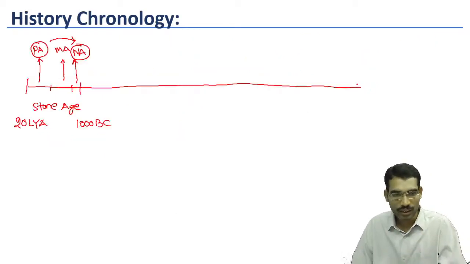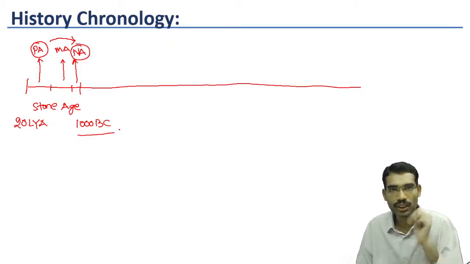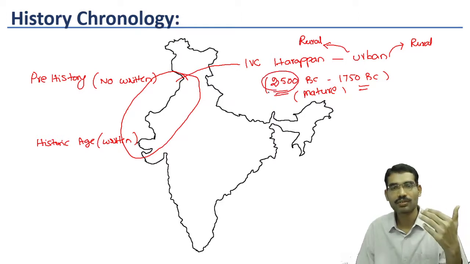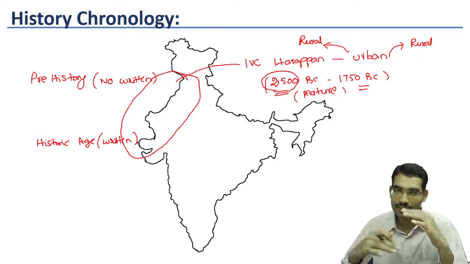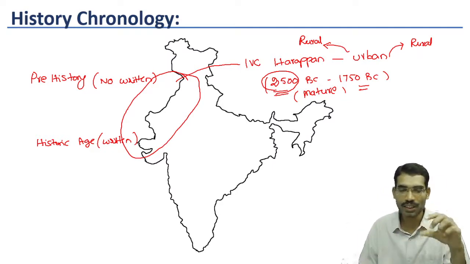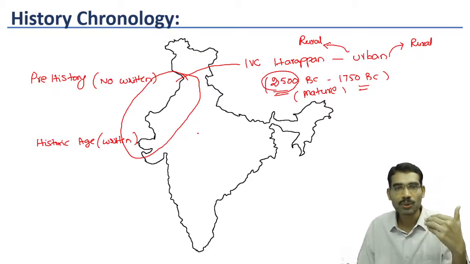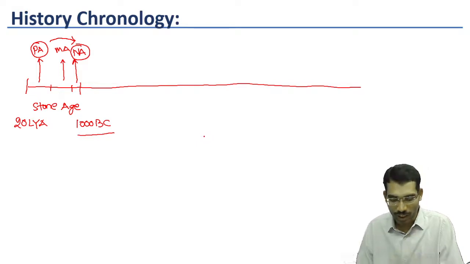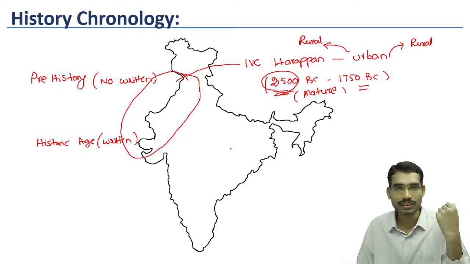Now you see, on one hand we are saying Stone Age till 1000 BC, whereas in 2500 BC itself some part of the country has seen urban areas. So this is the paradox in the Indian subcontinent, because India is a very large country. All the areas did not progress at a time. That means we cannot rigidly say that in 2500 BC all the other areas were also having urban development.